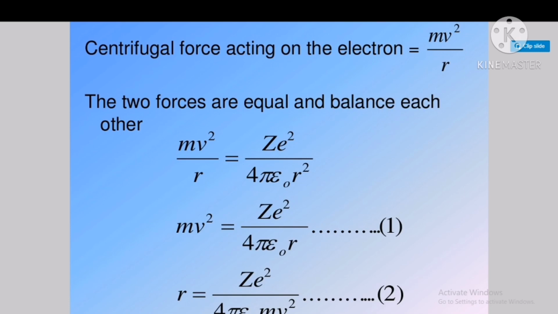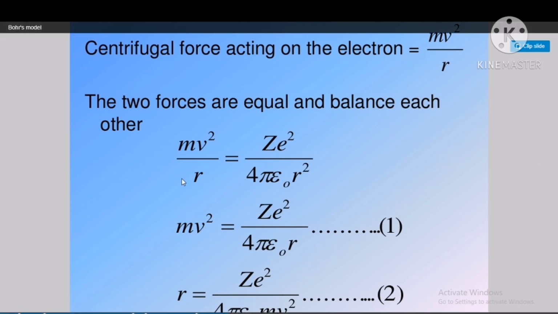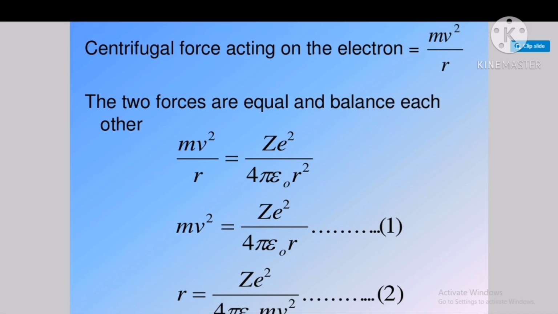Therefore mv square by r equals Ze square by 4 pi epsilon naught r square. Now one r gets cancelled, and we get mv square equals Ze square by 4 pi epsilon naught r. Consider this equation number 1.